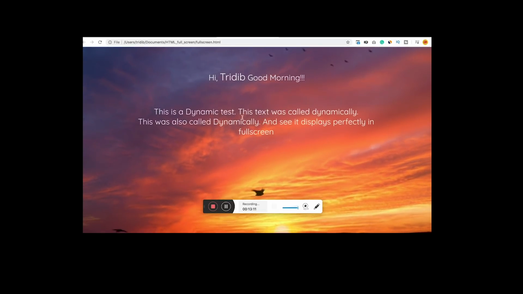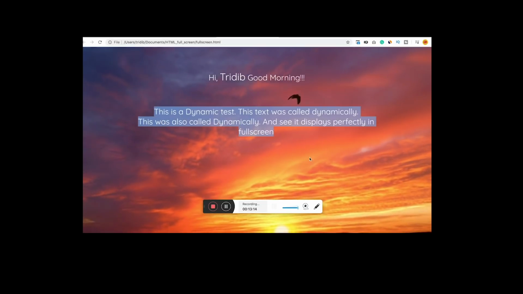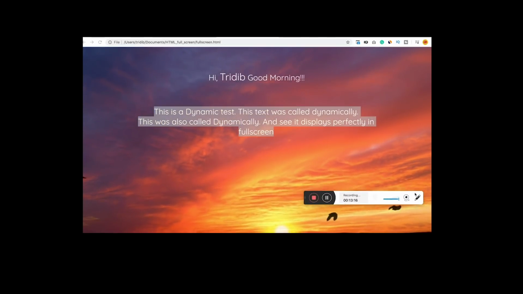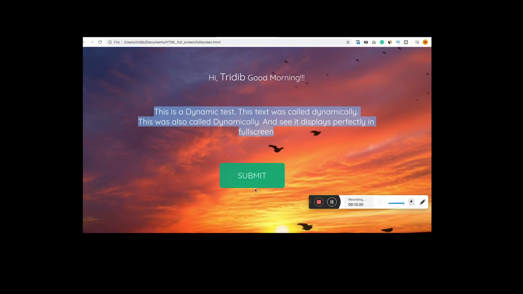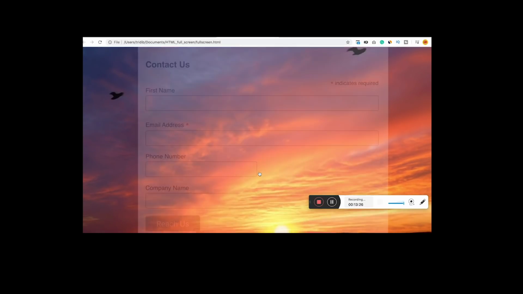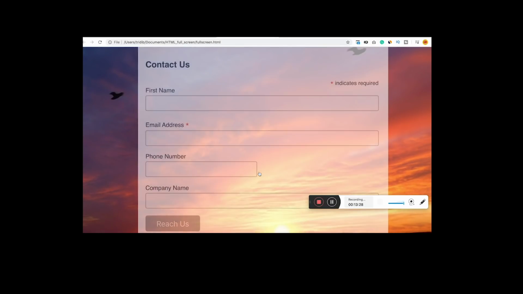So if you see, the dynamic copies are getting updated dynamically over here. The submit button comes when it reaches that particular time head. I click on the submit button and the contact us form also appears. So everything works fine. So I don't think anything gets hampered over there.